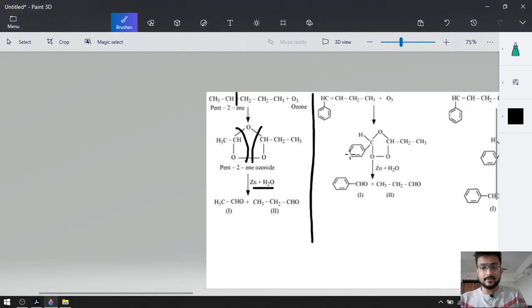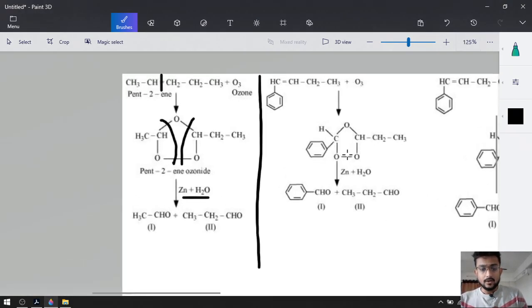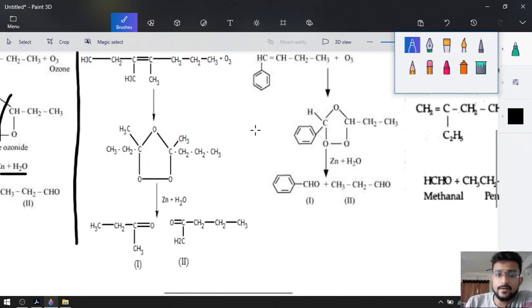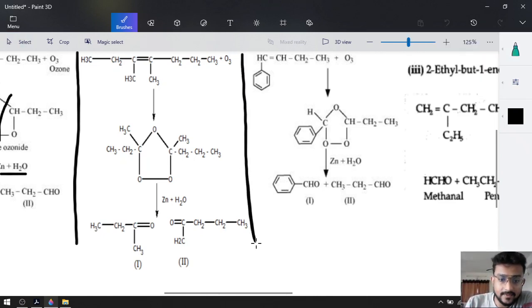After that, our second compound is 3,4-dimethyl hept-3-ene. Now this is our 3,4-dimethyl hept-3-ene compound. Look at this. 1, 2, 3, 4, 5, 6, 7. Total 7 carbons. On the third carbon there is a double bond. 3,4-dimethyl, so 3 and 4-dimethyl. This is 3,4-dimethyl hept-3-ene.